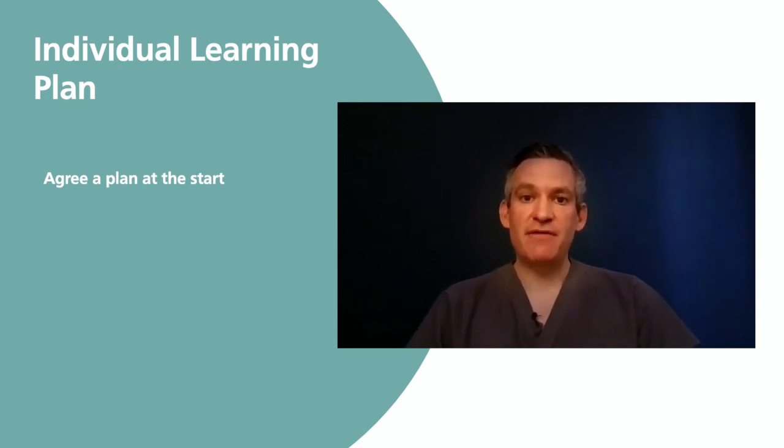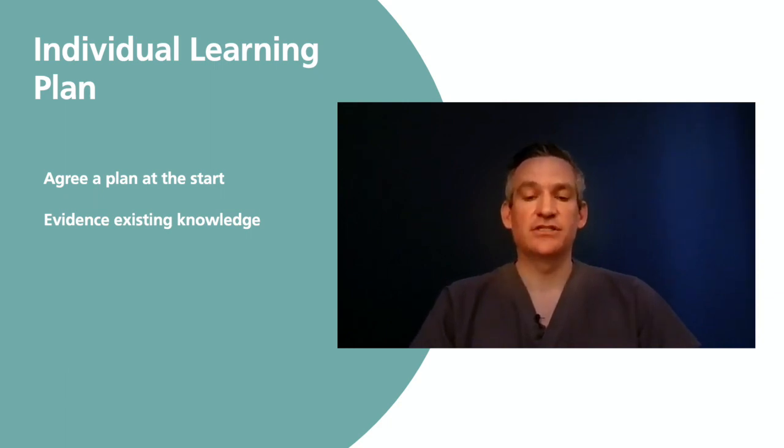Because we have a generic competency set for the trust, but then we have our specialty competencies and capabilities and the HEE capabilities, and we have an e-portfolio which underpins all that, what we do is we ask our trainees to immediately evidence against what they have already in their background against those. So say if you are already working as a respiratory specialist nurse and you've already got skills around arterial blood gas taking, then you can quickly reference that into that. So then we don't need to focus on those points. We can focus on the areas where you need more support.